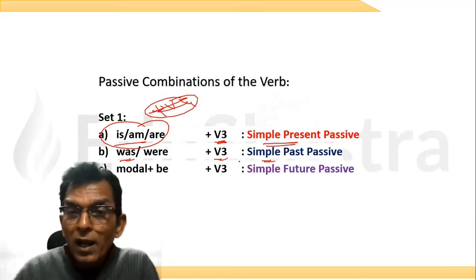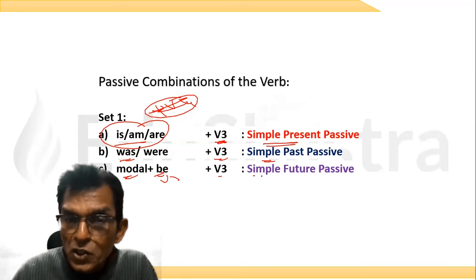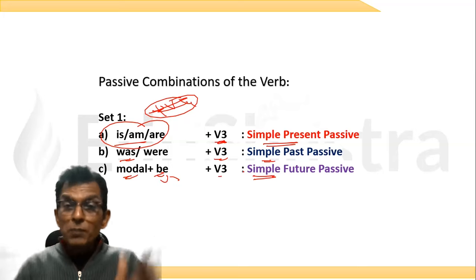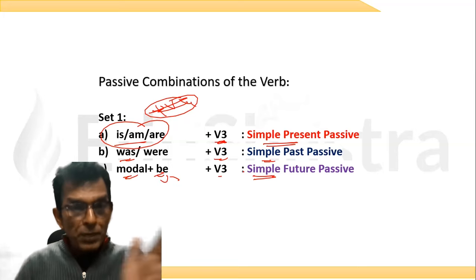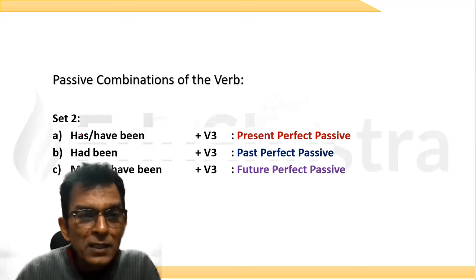Modal, after the modal, we always write the V1, I told you. Therefore, this is V1. Modal plus be plus V3 will change the simple future active to simple future passive. Now, let's come to the second set. The second set of verbs is like this.